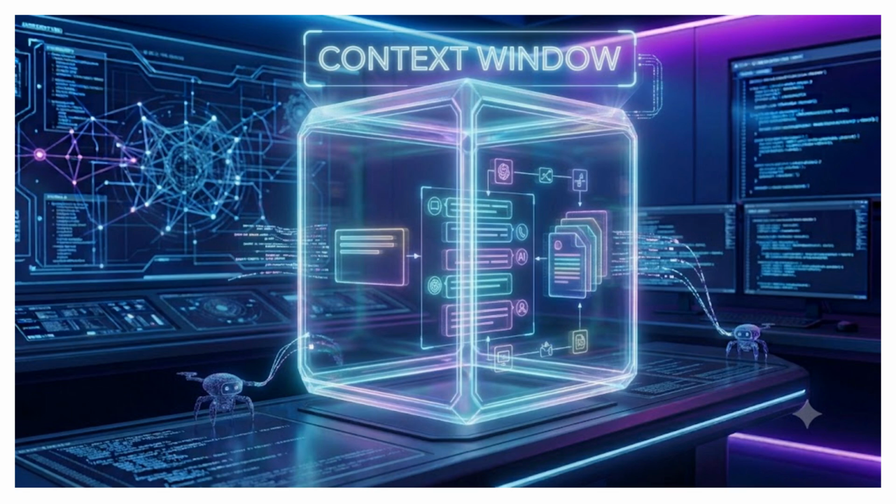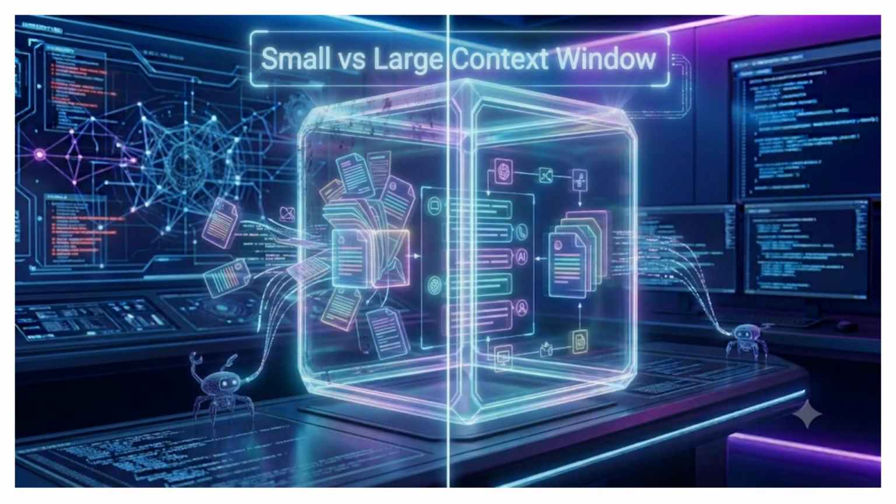Every large language model has something called a context window. A context window is the maximum amount of information the AI can remember during a conversation. It includes your current prompt, previous messages, uploaded documents, and even the AI's earlier responses. A larger context window allows the model to keep track of more information and produce better, more consistent answers over longer conversations.